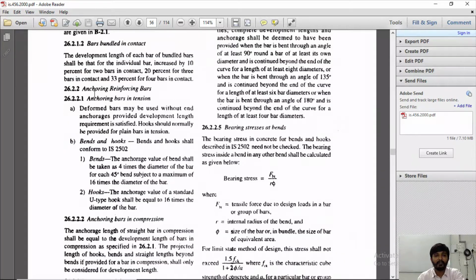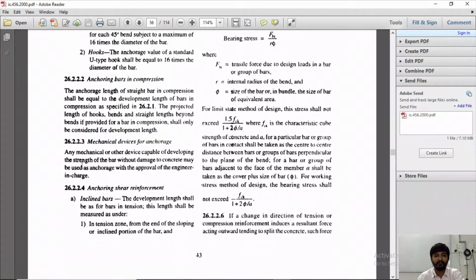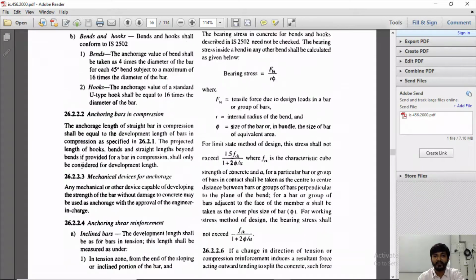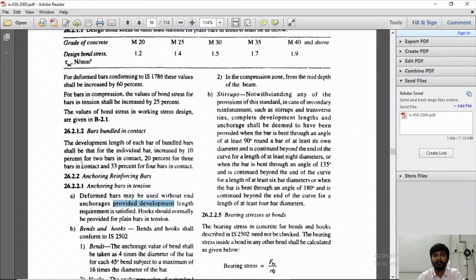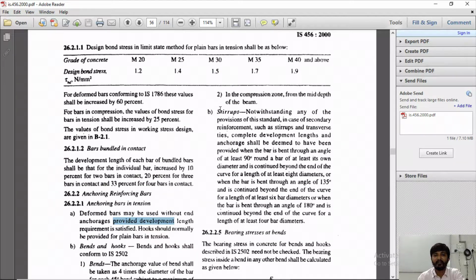Then we have seen this anchoring reinforcement bars, right? Anchoring bars in tension, deformed bars may be used. So we have seen this all, right? So this is given on page number 43. So if you refer page number 43, you can find all the explanation that we did in the slides, right?